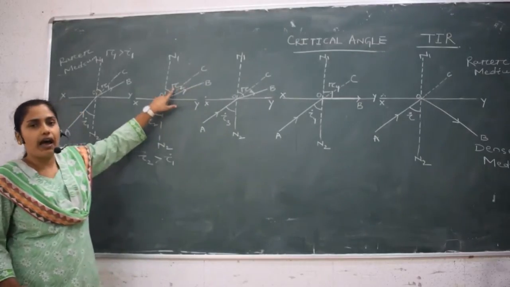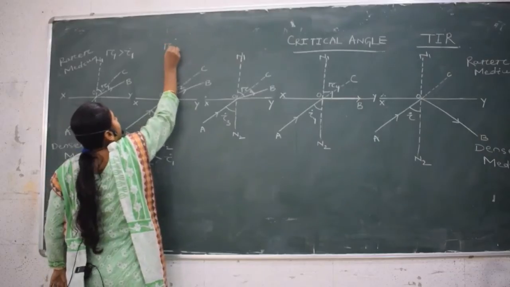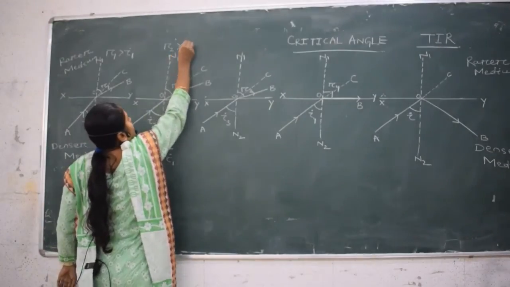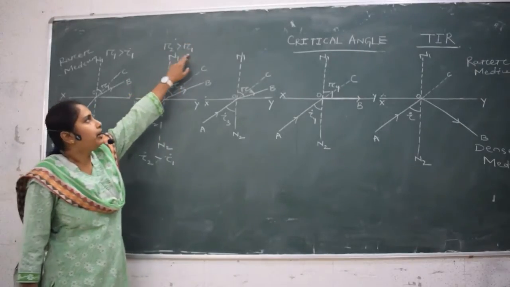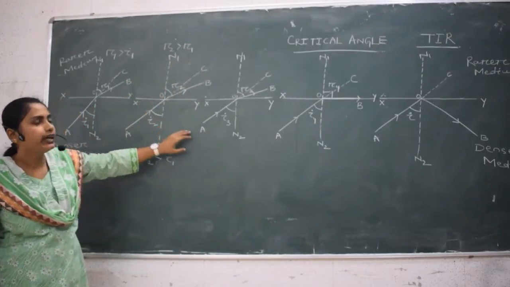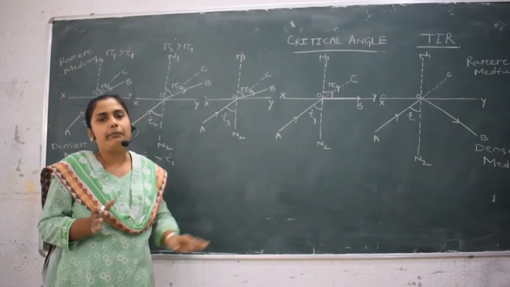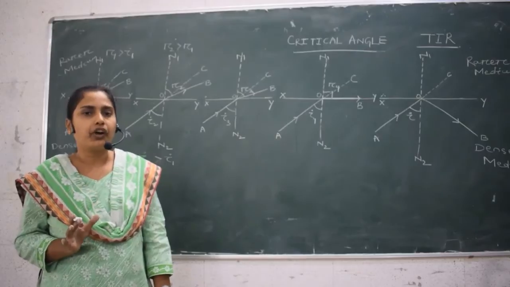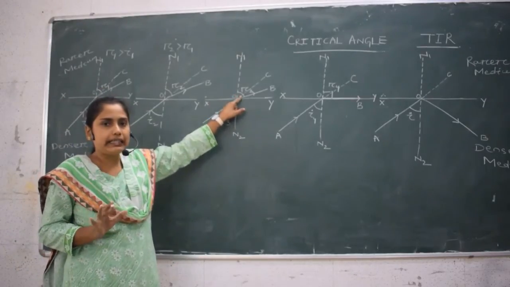Here R2 is the angle of refraction, and it is greater than the initial angle of refraction R1. If we further increase the angle of incidence, the refracted ray bends more and more away from the normal, and the angle of refraction goes on increasing.